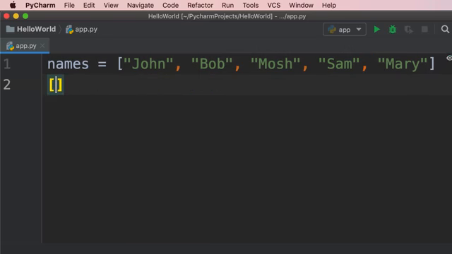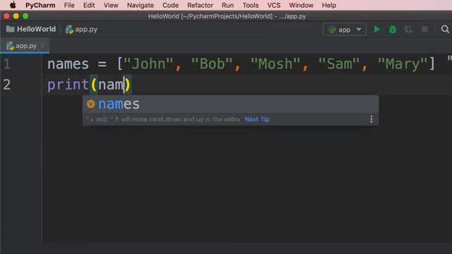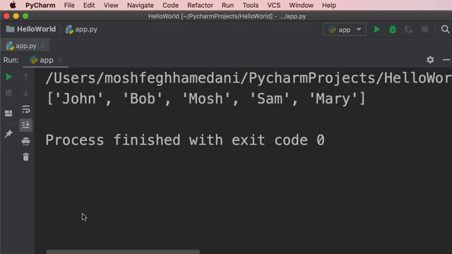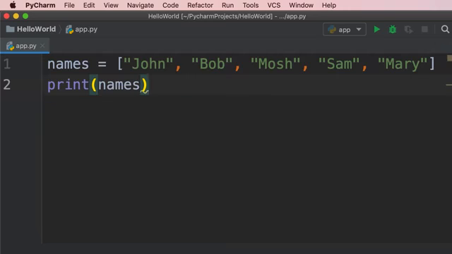Now, let's print our list. So print names. Take a look. It comes out exactly like how we wrote it. Now we can also get individual elements in this list. For example, if we want to get the first element in this list, here we type a pair of square brackets, and inside the square brackets, we type an index. The index of the first element in this list is 0. So now, when we run this program, we're going to see John on the terminal.